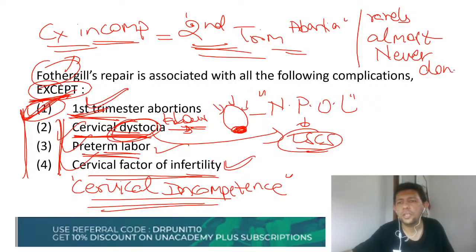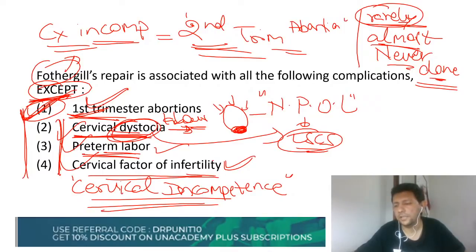Okay, so initially it was thought that we will do it for a young patient to preserve the uterus, but then because of so many complications, the Fothergill operation is almost rarely done or almost never done nowadays. It is not very popular and not a preferred operation because of its lots of complications.